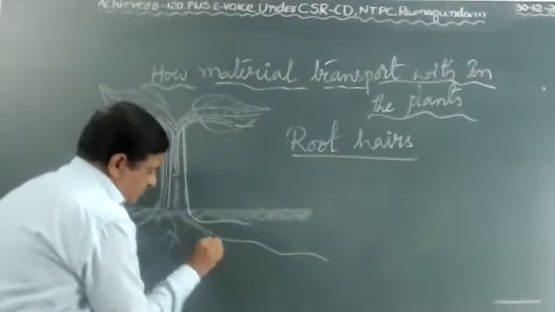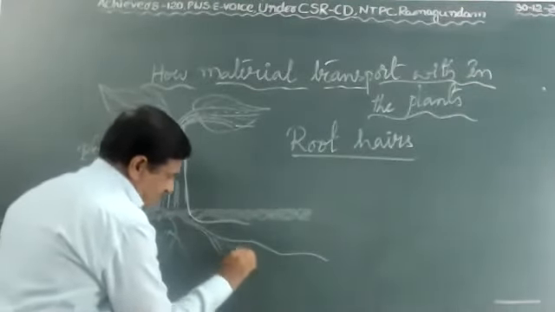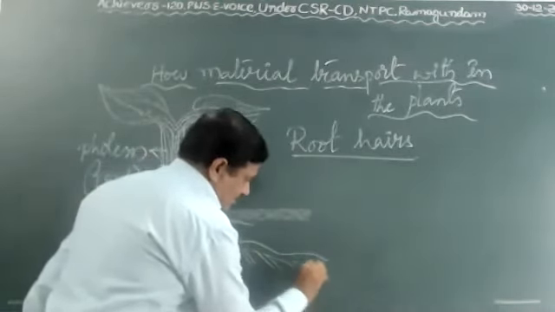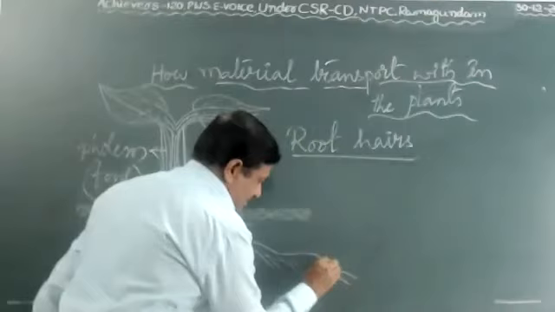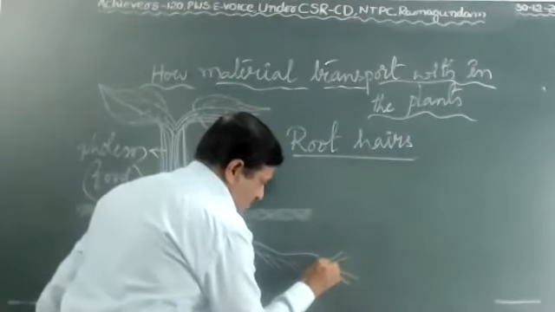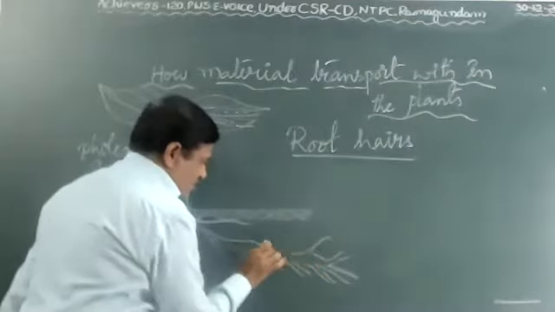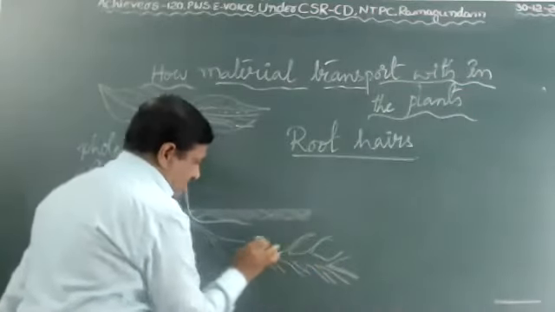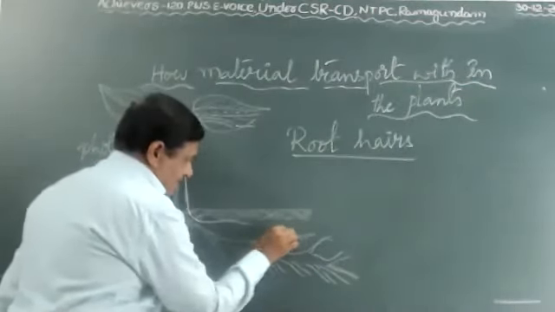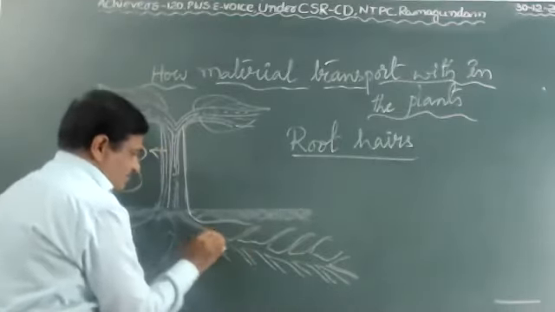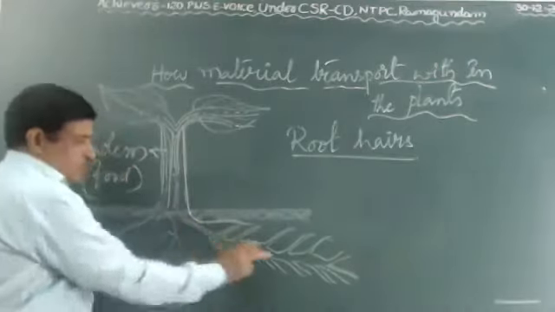A small root divides into small hair-like structures called root hairs. Thin, fine, thread-like structures are called root hairs. So many root hairs are commonly seen in plants.